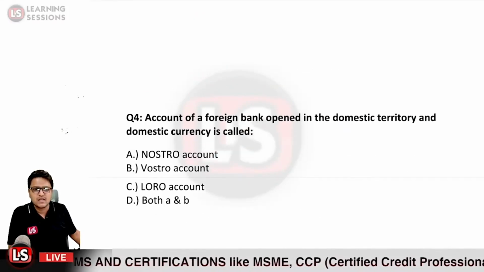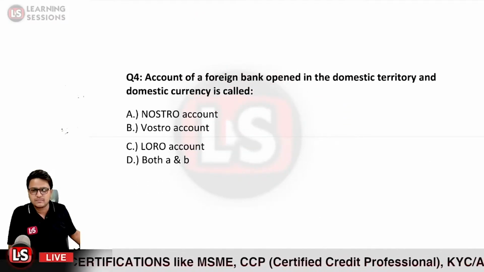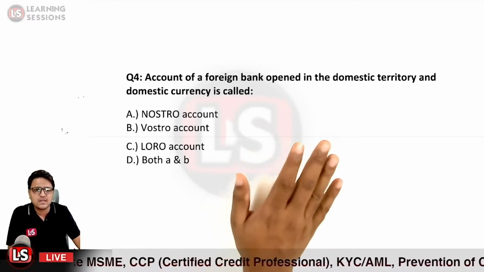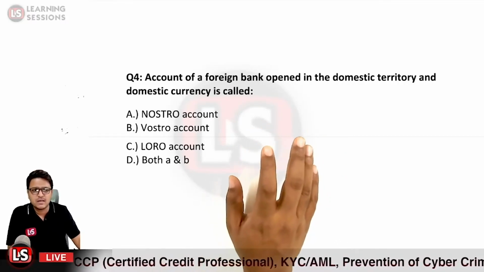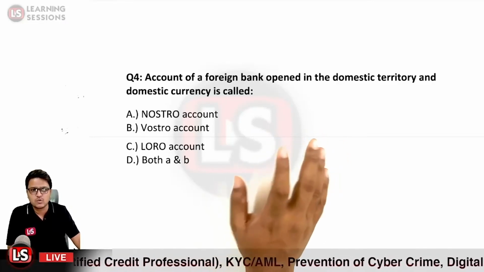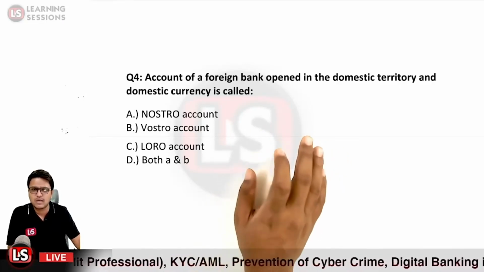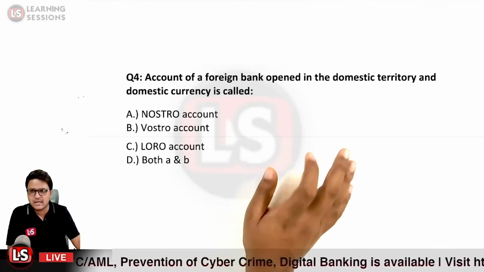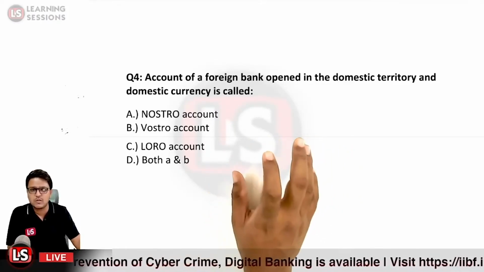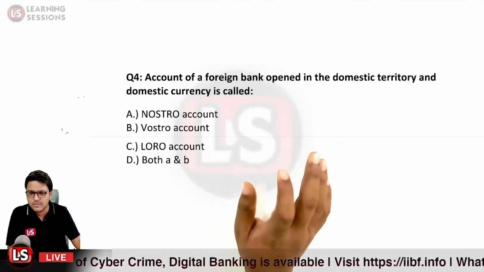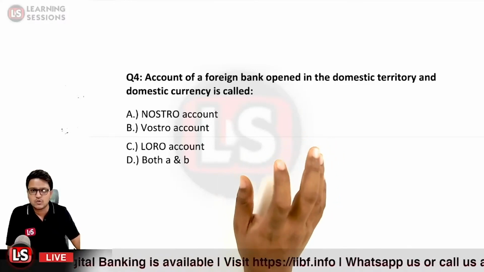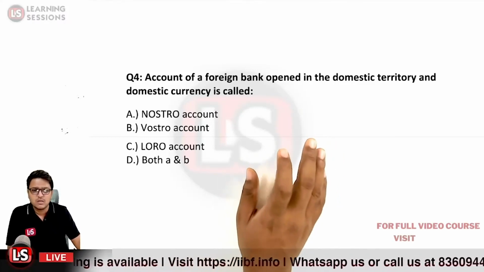Next question says, an account of a foreign bank opened in the domestic territory and in domestic currency is called what? Nostro account, Vostro account, Loro account, or both A and B. So the foreign bank has opened the account in the domestic territory and in domestic currency. In that case, the account would be called what?